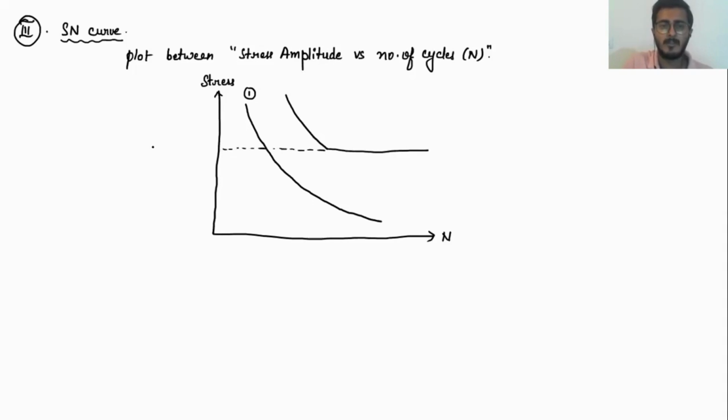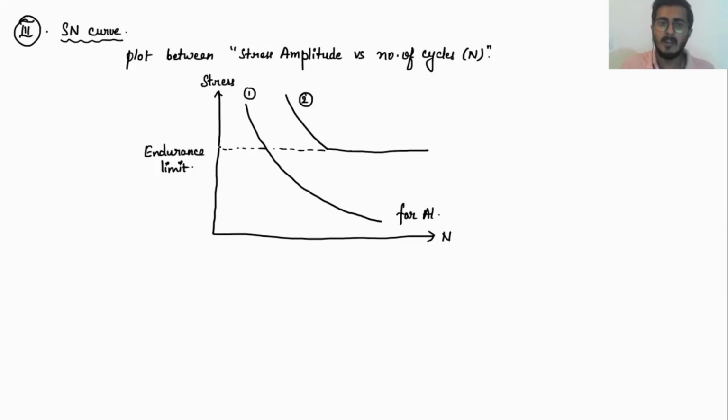And this limit is known as the endurance limit. Now, please understand what is meant by your SN curve and how these curves are plotted. So basically, this first curve is common for most of the metals. Say, for example, I am taking aluminum. Now what does this curve represent?